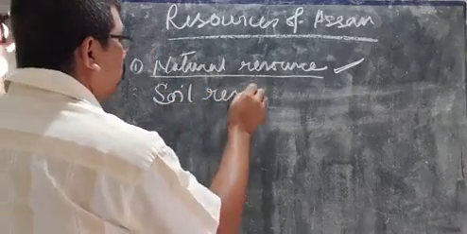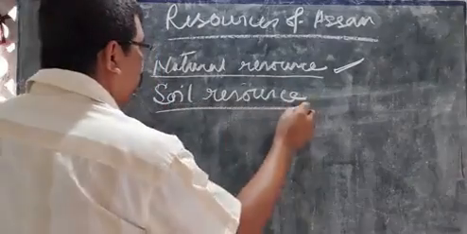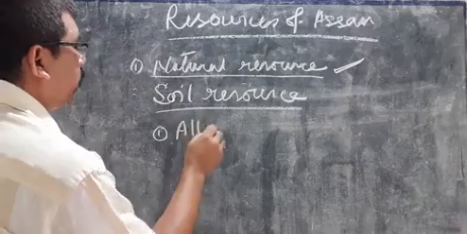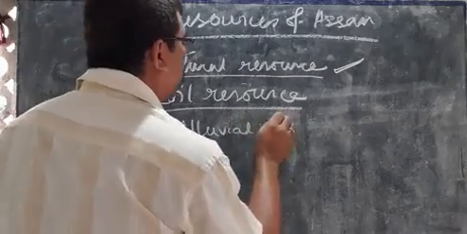Soil resource. Types of soil. One is alluvium. Alluvial soil.